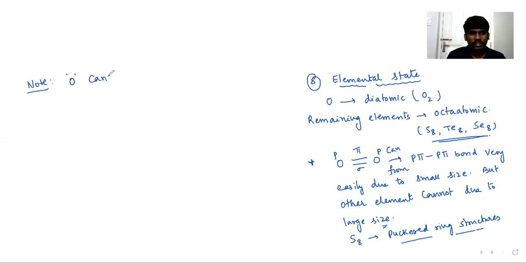Oxygen cannot form pπ-dπ bonds, but other elements can.